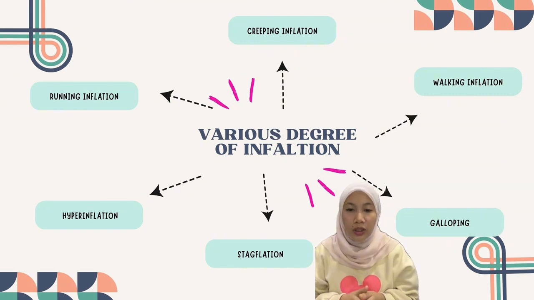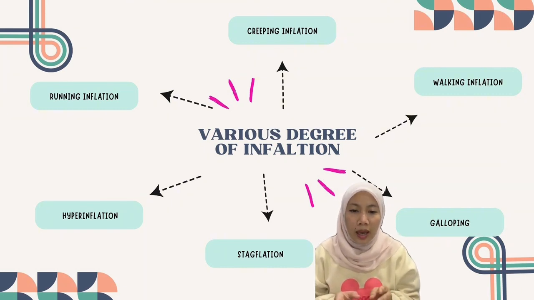Running inflation is observed when prices rise rapidly at the rate of 10 to 20% per annum. Hyperinflation occurs when prices rise very rapidly at double or triple digit rates. It is an extreme scenario. The inflation rate becomes nearly immeasurable and absolutely uncontrollable. Stagflation is a condition that combines economic stagnation with soaring inflation. Conventional monetary tools typically struggle in a stagflation environment. The last one is galloping inflation. Galloping inflation is characterized by inflation that develops at a rapid pace, often reaching double or triple digit annual rates, perhaps only for a brief period.